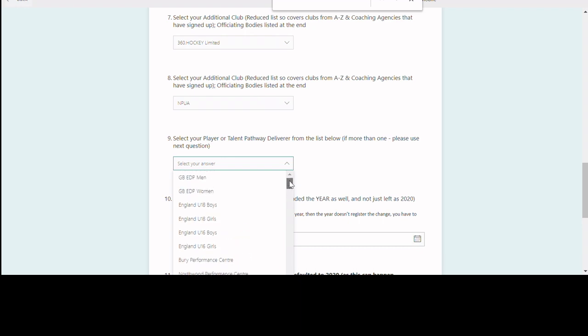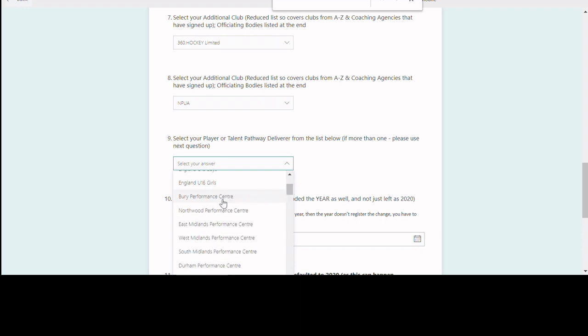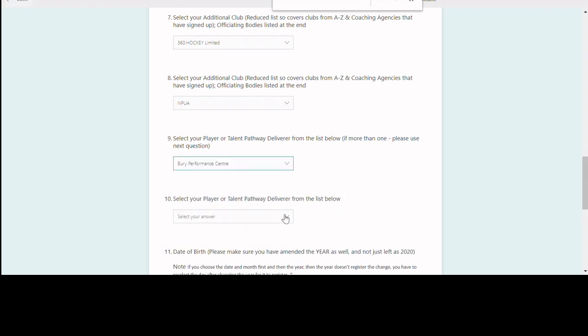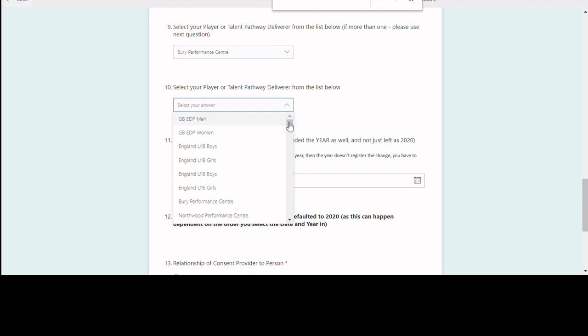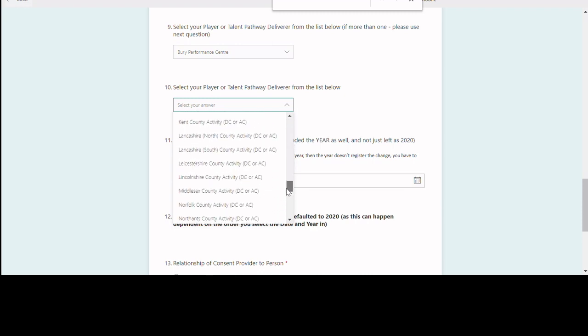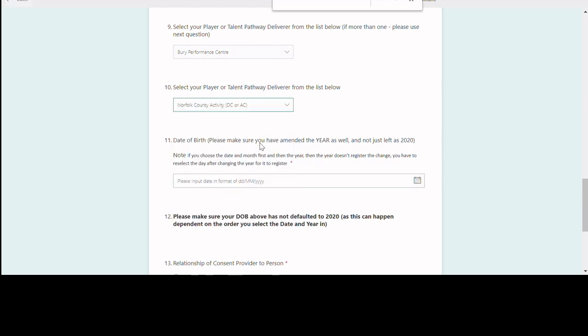Select from those. You are provided with 2 options here. So once you've completed the first one, so let's say for example you play Bury Performance Centre, but you also want to select that you are Norfolk county activity, because you do Norfolk AC as well as Bury Performance Centre, you would select that from the drop down as it appears. This second drop down though will only appear if you complete something in this top drop down.